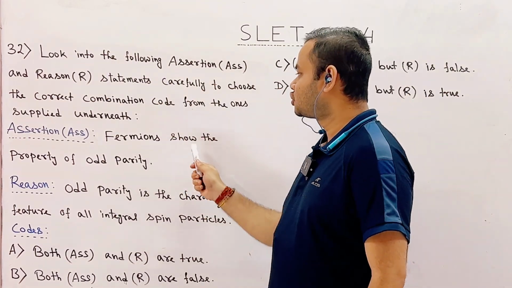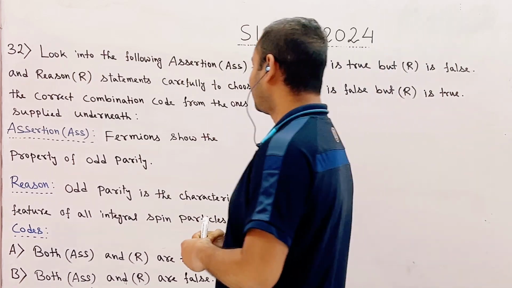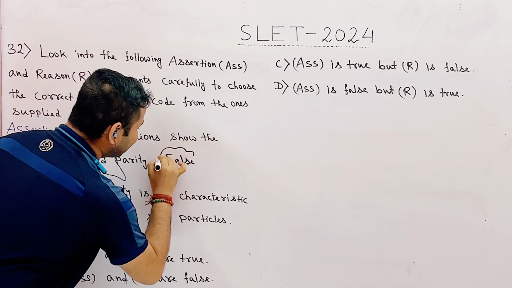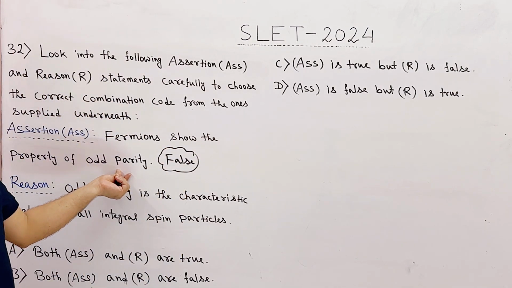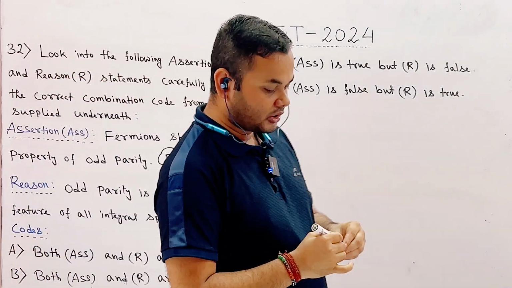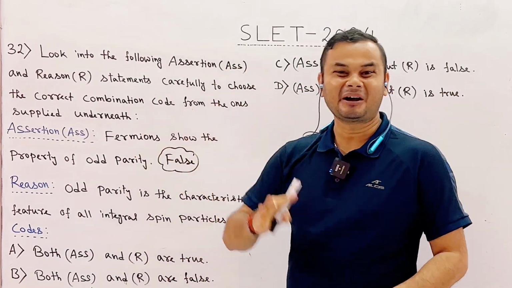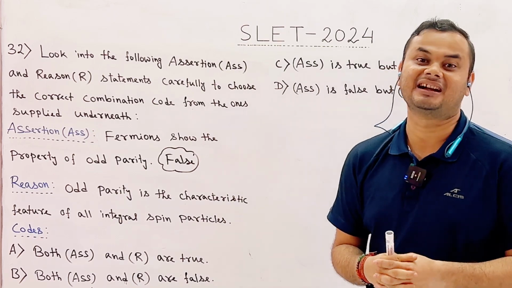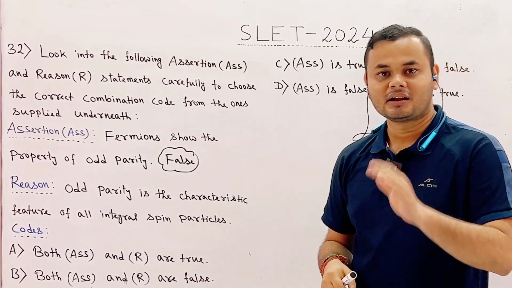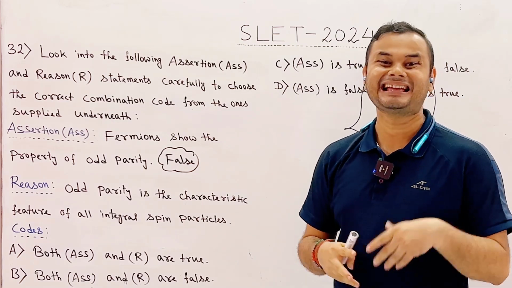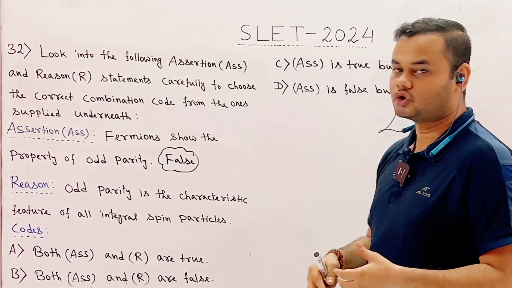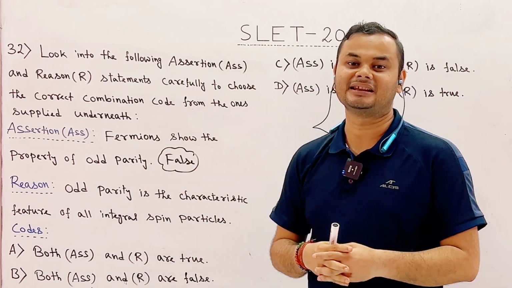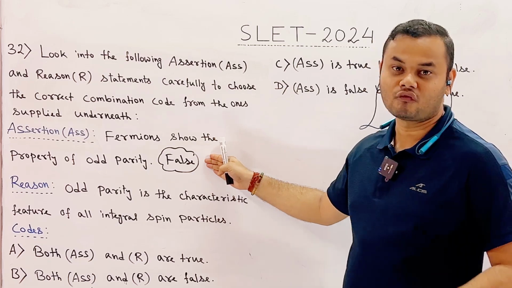Assertion: fermions show the property of odd parity. This is false statement. Okay? Now, let me show you how this is a false statement through one example. Students, we know that these fermions are the particles having half odd integral spins, and some examples of fermions are leptons and anti-leptons. These leptons have even parity and anti-leptons have odd parity. So, from this example, we can say that the fermions can have both even as well as odd parity. So, therefore, this is a false statement.